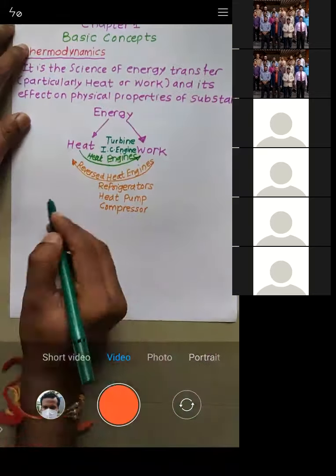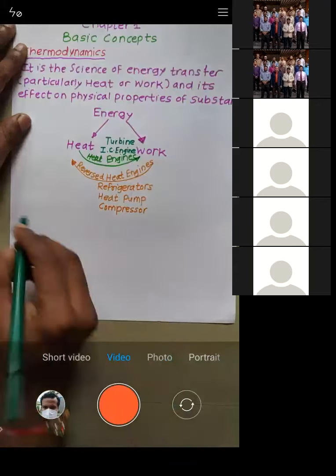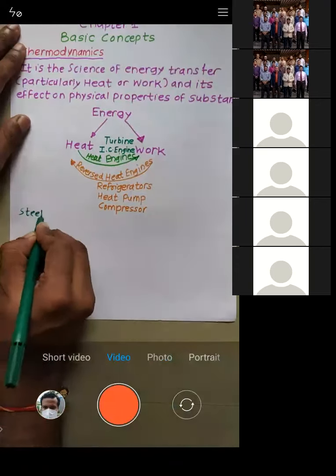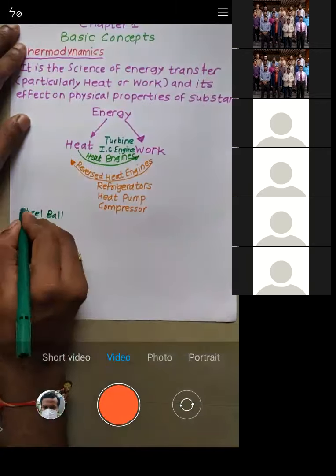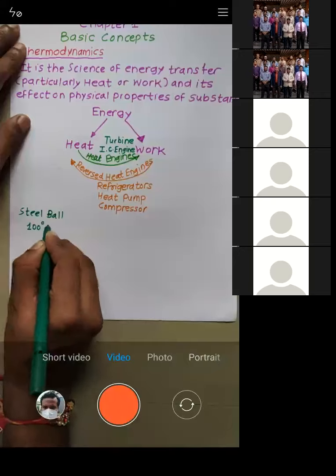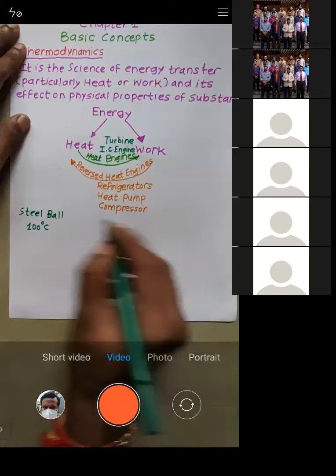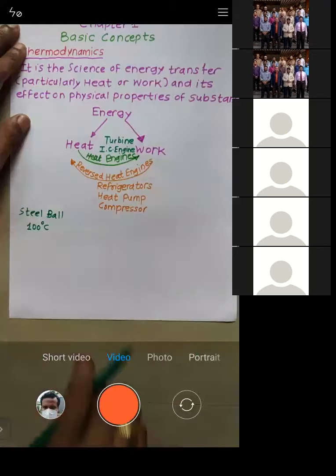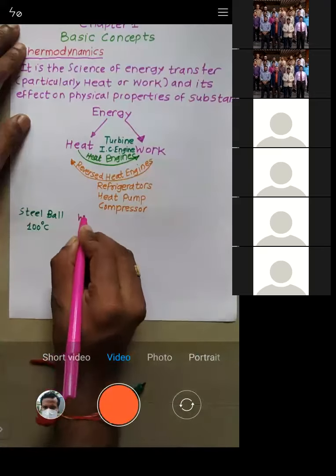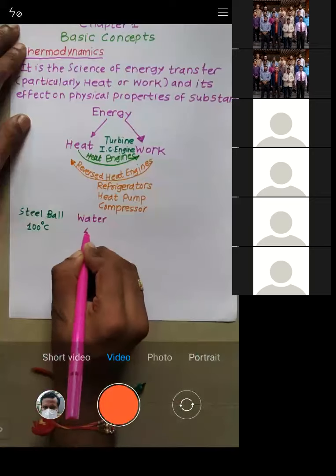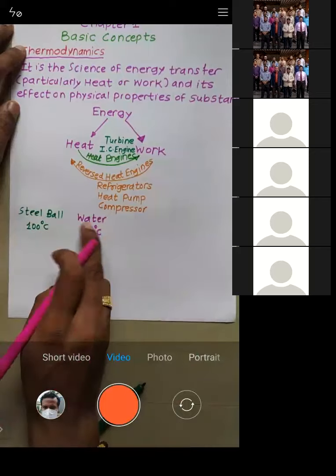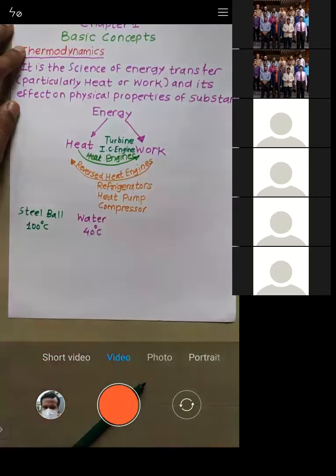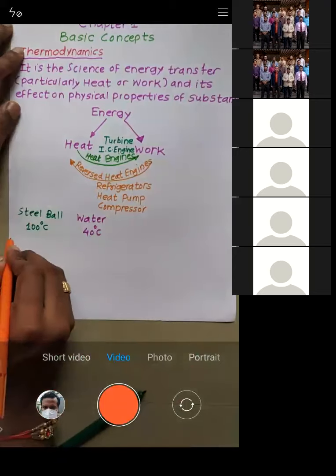Let's consider this steel ball, which is at 100 degrees Celsius, and you put that steel ball into the water, which is at 40 degrees Celsius. Let's say you observe after 10 seconds.